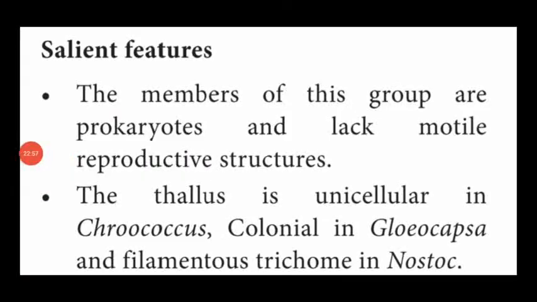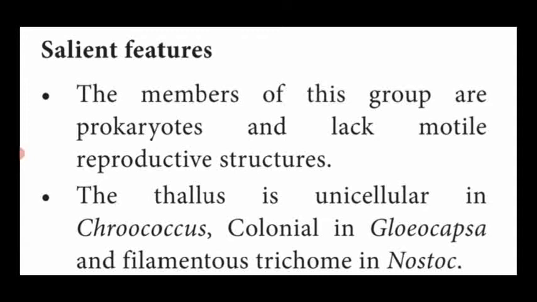Dear students, up to this we have seen the characteristic features, that is habit and habitat, of cyanobacteria. That paragraph is very important for one mark questions. Kindly note it down. Which one forms the Red Sea? Which one fixes atmospheric nitrogen? Which is present in gymnosperms? Then pteridophytes and bryophytes.